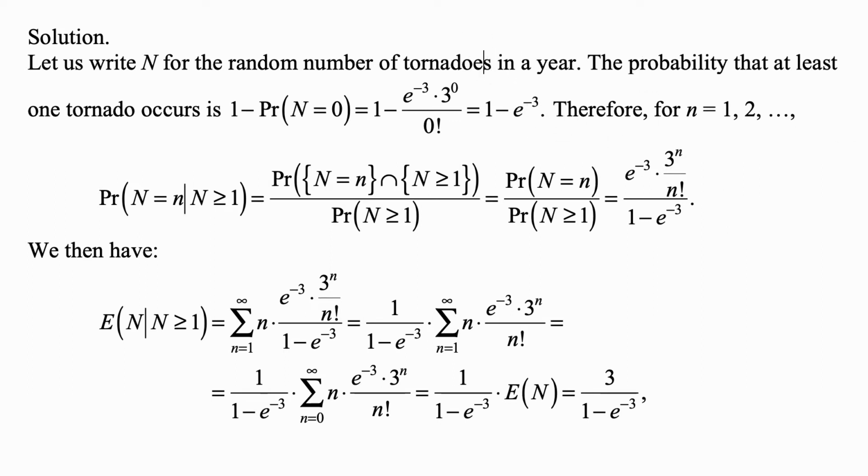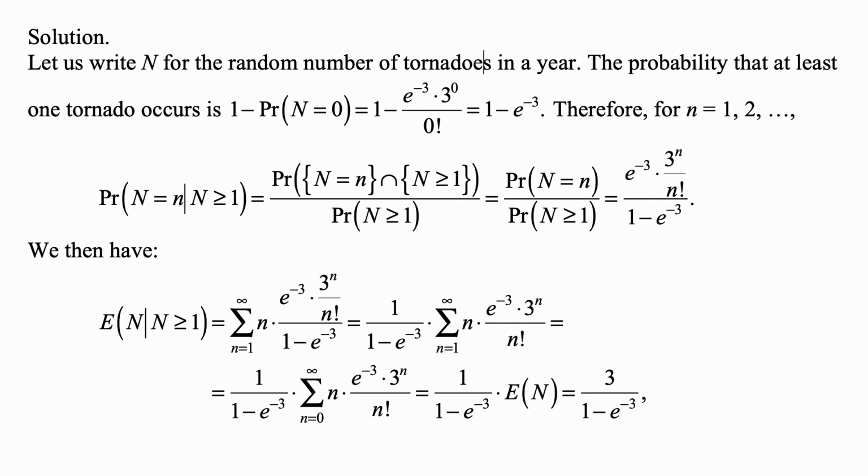The probability that at least one tornado occurs is 1 minus the probability that N is equal to 0. And it's equal to 1 minus e to the minus 3 times 3 to the 0 over 0 factorial. And that's 1 minus e to the negative 3. Therefore, for n equal to 1, 2, and so on, the number of tornadoes that can occur, given that at least one occurs, the probability that big N is equal to n, given that N is greater than or equal to 1, is the probability that N is equal to n and N is greater than or equal to 1 divided by the probability that N is greater than or equal to 1. That's the definition of conditional probability.